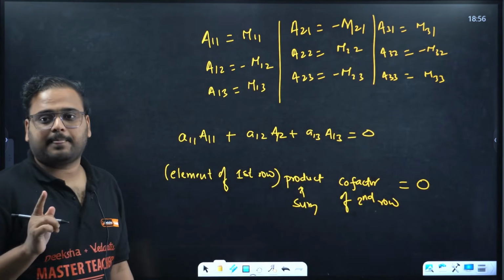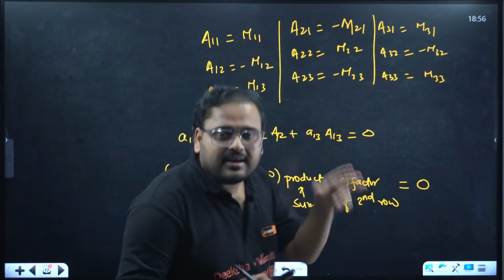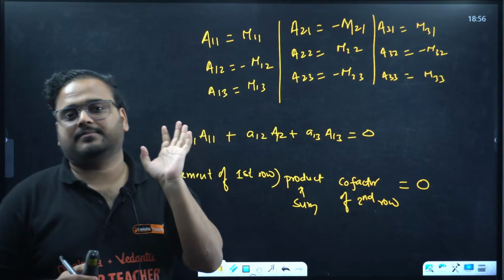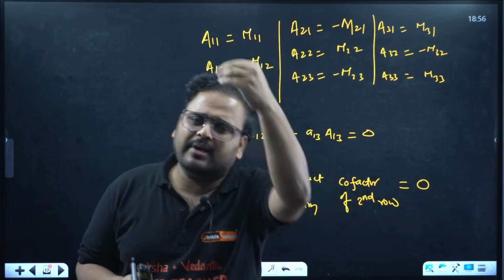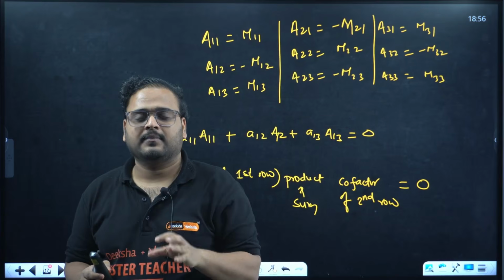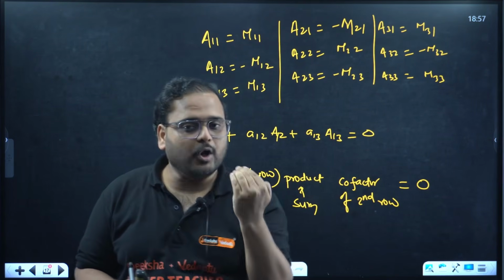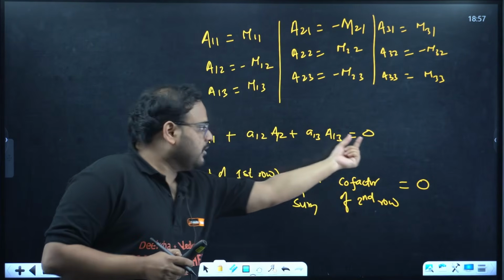Difference is there. If you take the same row's elements and cofactors, first row elements and cofactors, or second row elements and cofactors, or you can take first column elements and cofactors, so for the same row or column if you have taken both the elements and the cofactors, then the product and sum will give you the determinant value.